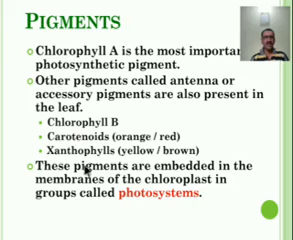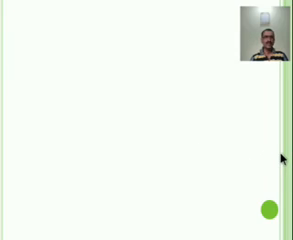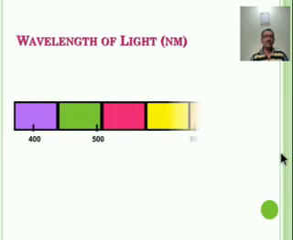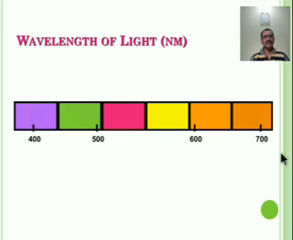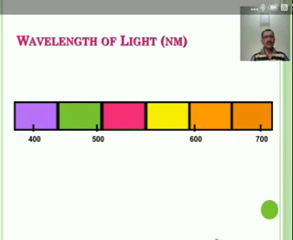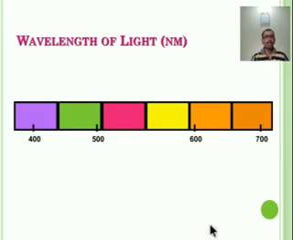Okay, and these pigments are embedded in the membrane of the chloroplast in groups called the photosystem. Further we will discuss the photosystem, but in this photosystem these pigments are embedded. Each has a different color. Mostly chlorophyll A has green color, carotenoids are orange or red, and xanthophylls are yellow or brown pigments. Next is the wavelength of light. It is also an important part regarding the different pigments.